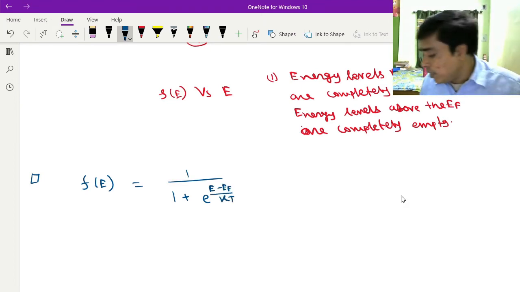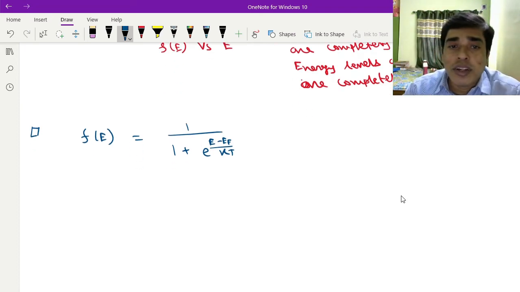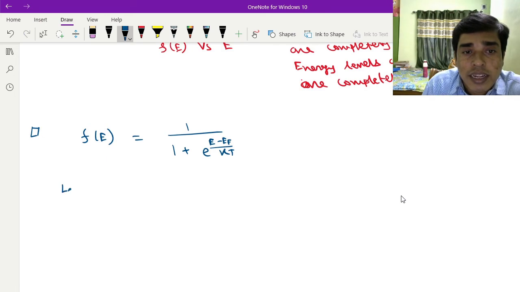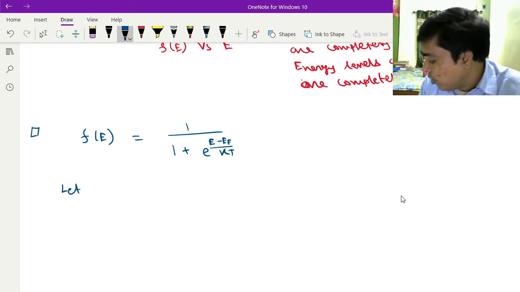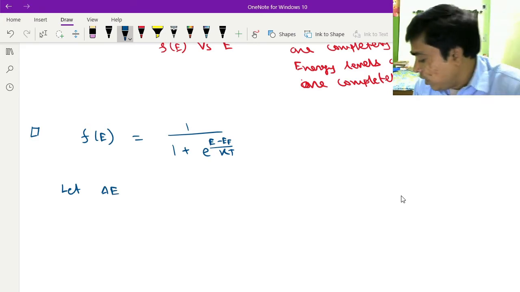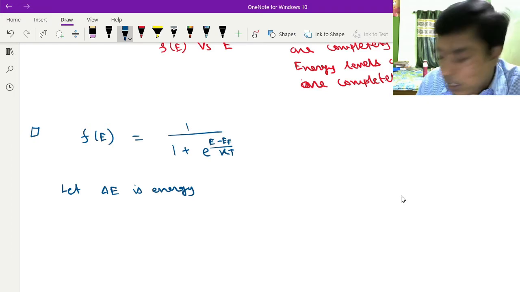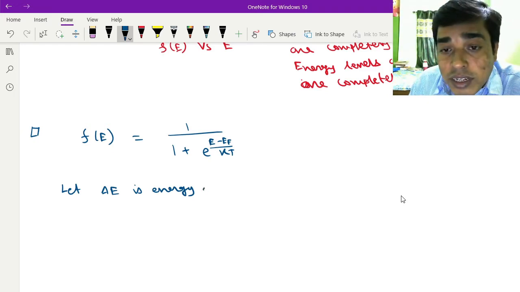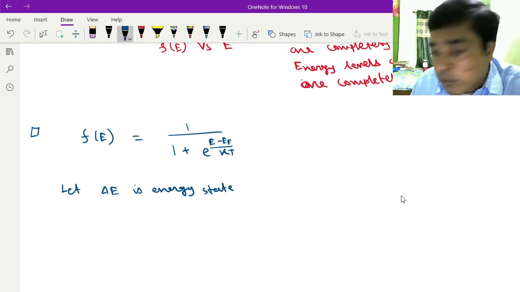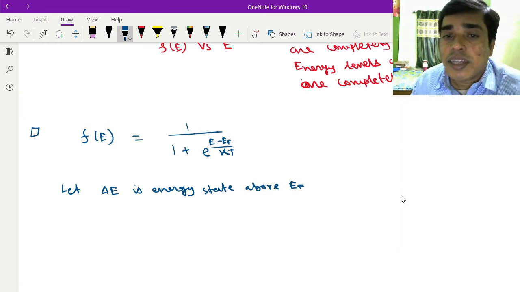This is the Fermi-Dirac function. Let ΔE be the energy state above EF.